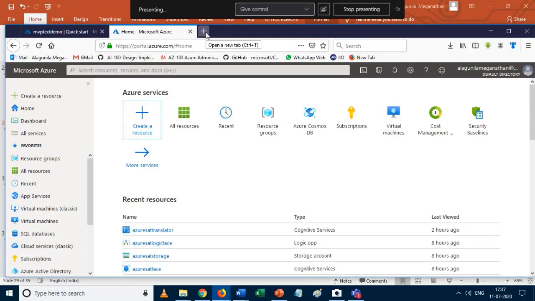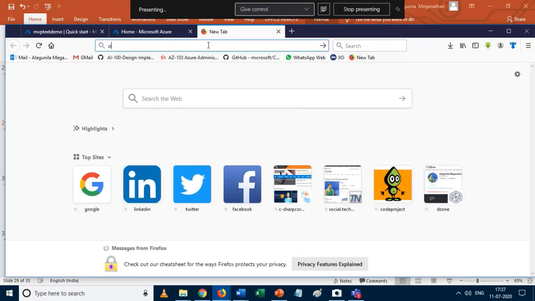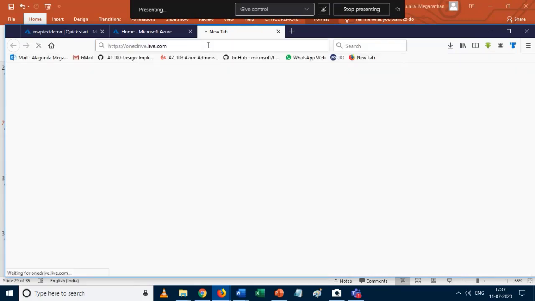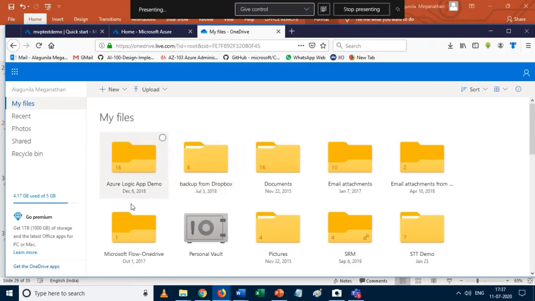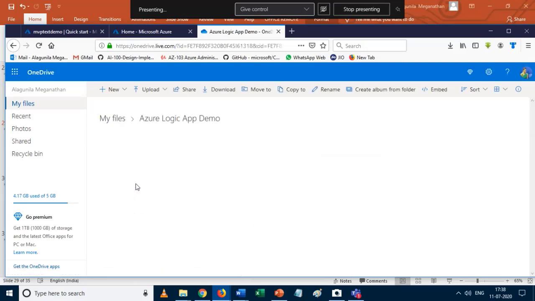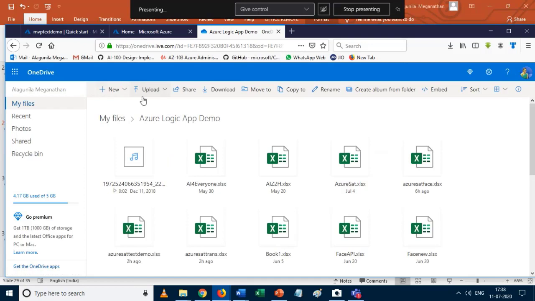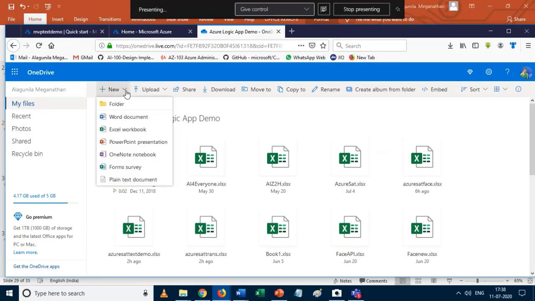To do that, I search on OneDrive. So I choose a particular folder. Okay, so I click on Azure Logic App demo. In that I am going to create an Excel file.